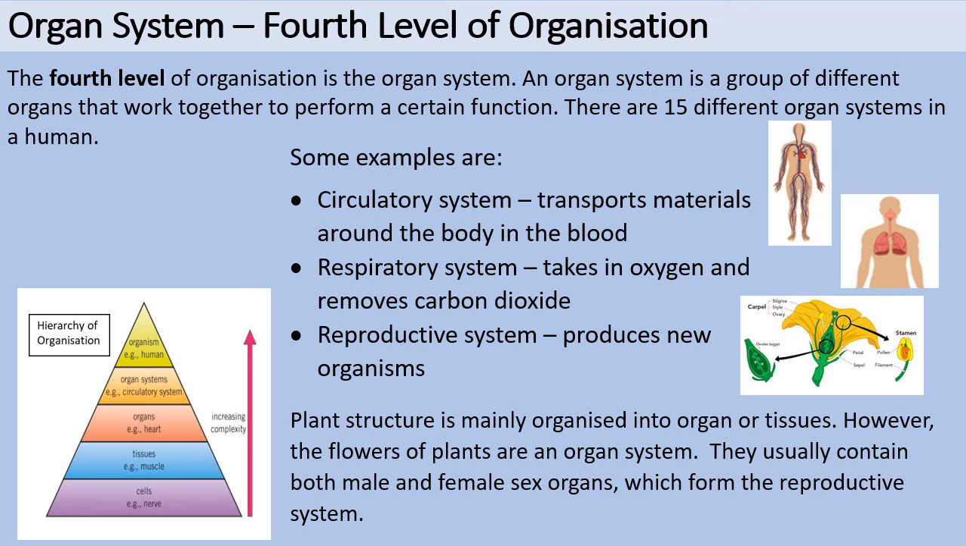Plant structure is mainly organized into organ or tissue. However, the flowers of plants are an organ system. They usually contain both male and female sex organs, which form the reproductive system, as you can see in the image above.